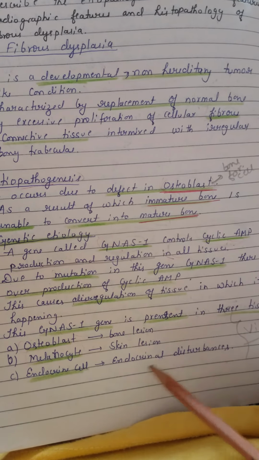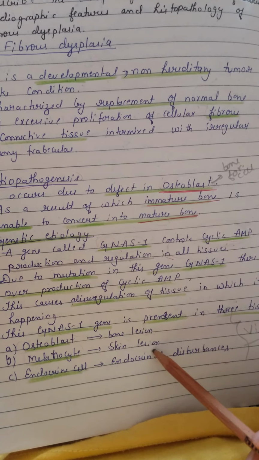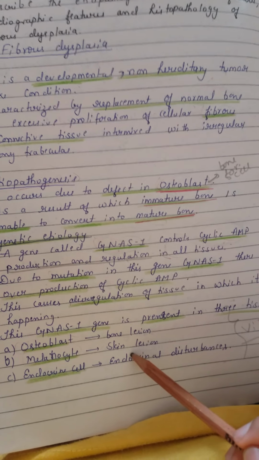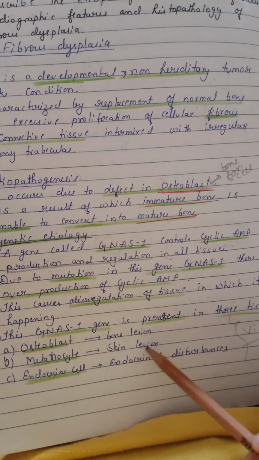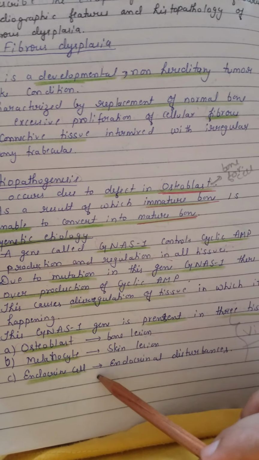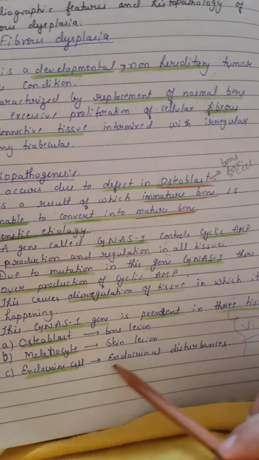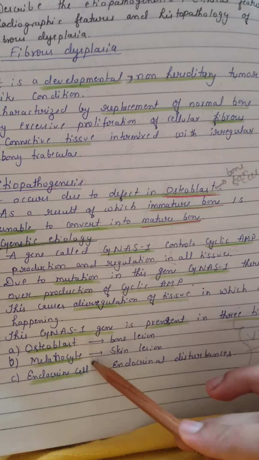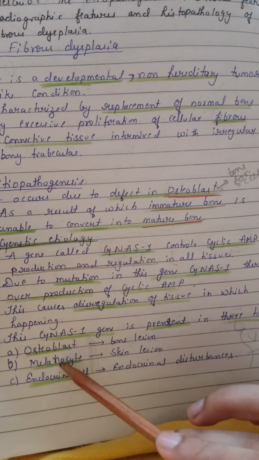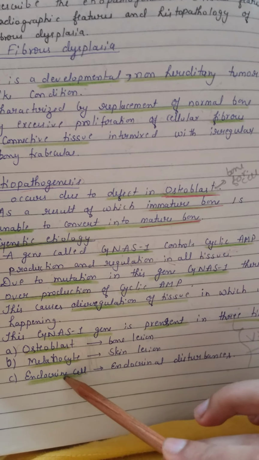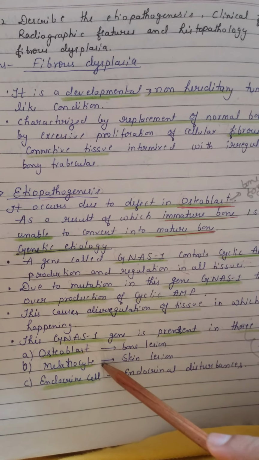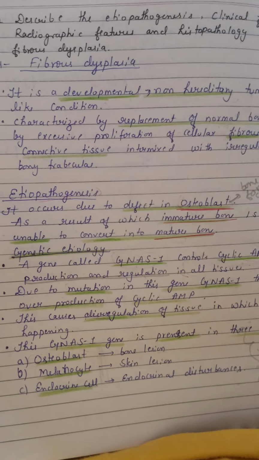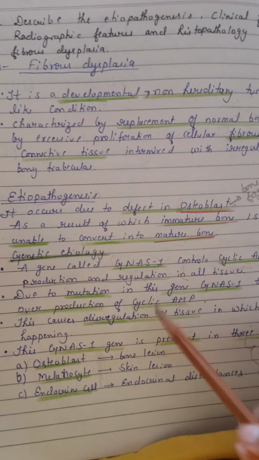If there is some problem in the melanocyte, there will be skin lesions, because melanocyte is present in the skin and it is responsible for melanin production, obviously. Then comes the endocrine cell. Endocrine means there will be endocrinal disturbances. So these three you just remember: osteoblast, melanocyte, endocrine cells. Isn't it very simple? Yes. Okay, we will revise it once again.